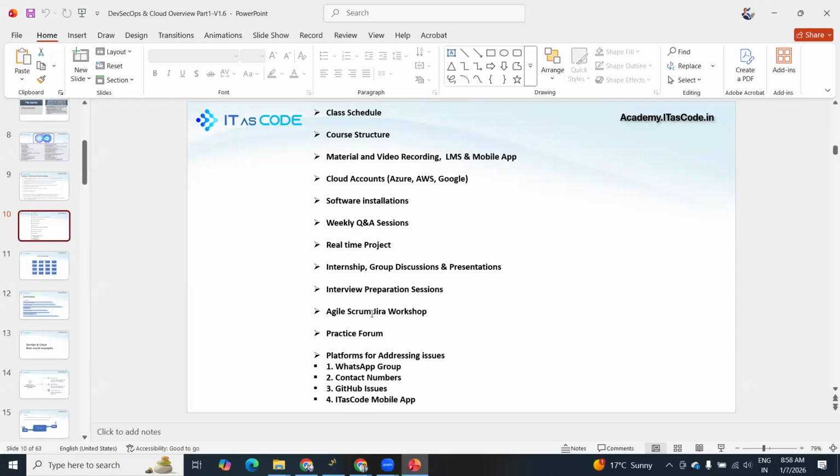For those who are coming from non-IT, we are conducting a separate Agile Scrum session. And for communication, we are using WhatsApp groups. We have dedicated WhatsApp groups, so you can raise your query, or we'll share our contact number and you can directly reach our people as well.